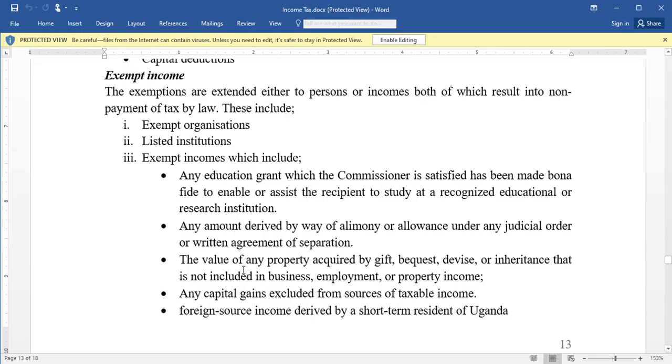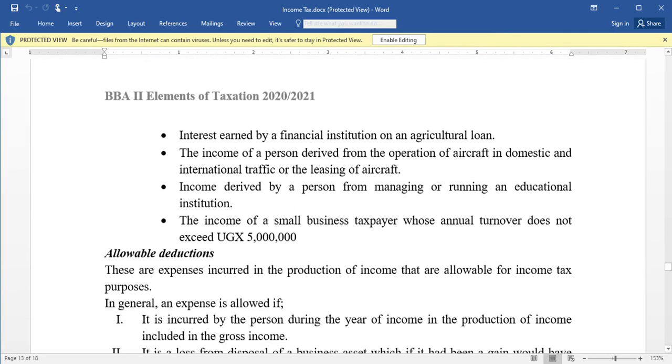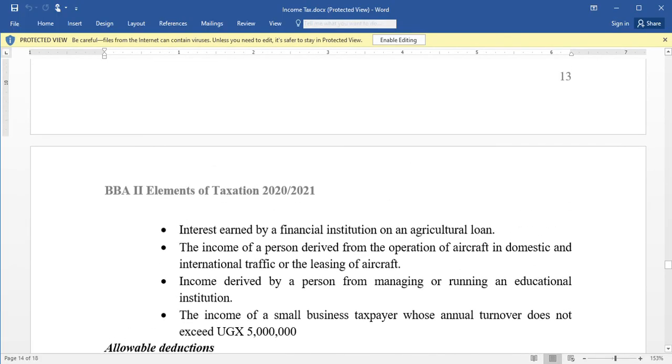In case you receive a gift, maybe from your lover, it's not included in business, employment, or property income. It cannot be taxed. Then any capital gains excluded from sources of taxable income are also not taxed. Then foreign source income derived by a short-term resident of Uganda is not taxed. Interest earned by a financial institution on an agricultural loan is also not taxed.